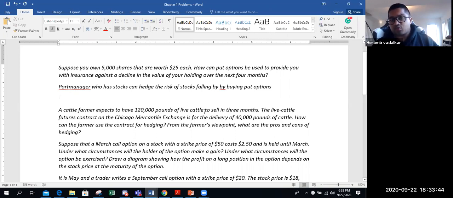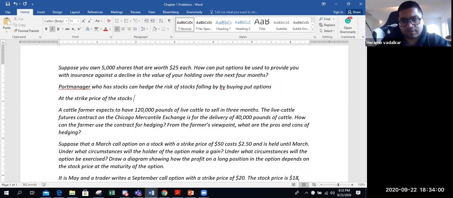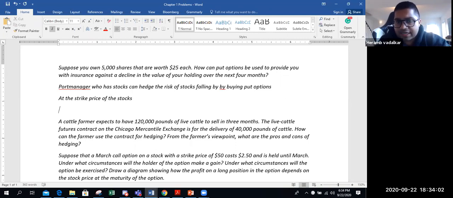So a portfolio manager who owns stock will always buy put options to hedge the risk, and generally at the strike price of the stocks. So he owns stocks at $25 each. So the strike price, the exercise price for the put option, would be $25. Okay, and the action you will take is buy them.